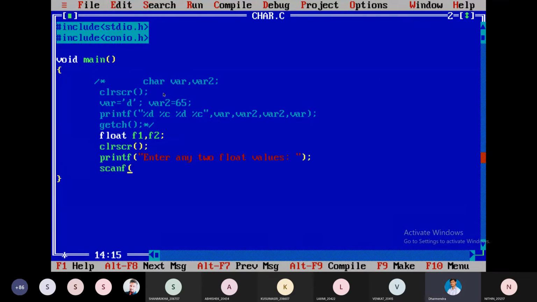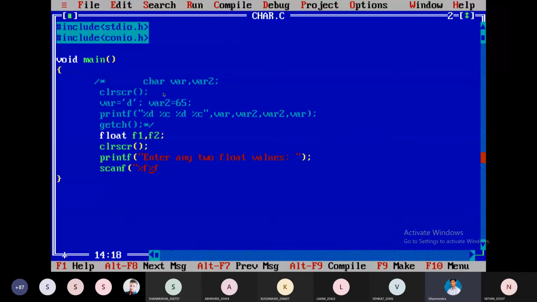I am reading them at a time. How can I read? %f, %f. We should not give any spaces here. If you give, by default spaces will be accepted, but sometimes it will generate an error.